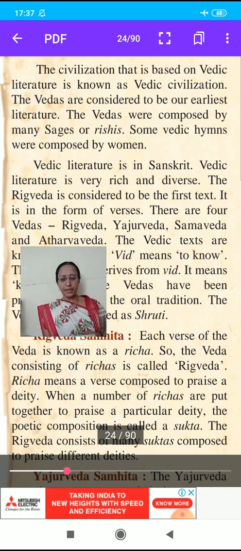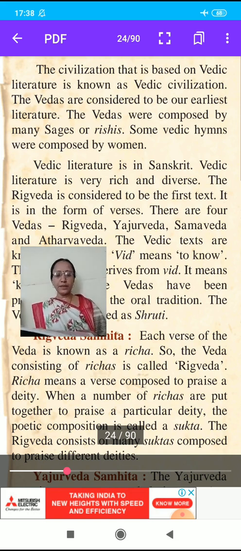Then next, Atharva Veda Samhita. The Atharva Veda is named after Atharva Rishi. This Veda is different from the other three Vedas. It is more concerned with many things in the day-to-day life of the people. Which are the other three Vedas? Rig Veda, Yajur Veda and Sam Veda. The fourth, Atharva Veda Samhita, is different from these three.